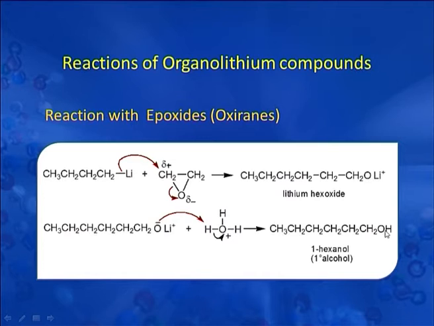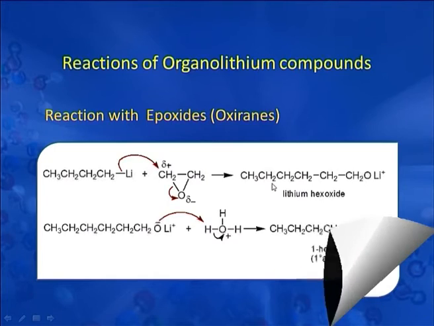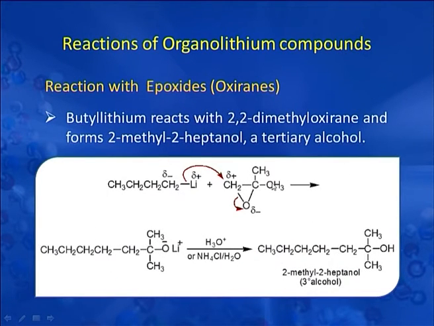So, the beauty of the reaction is that we can add 2 carbon atoms directly via this reaction of alkyl lithium with ethylene oxide. Now, if ethylene oxide is a substituted ethylene oxide, say for example, we treat this normal butyl lithium with 2,2-dimethyl oxirane. Here this is a substituted epoxide or substituted oxirane.